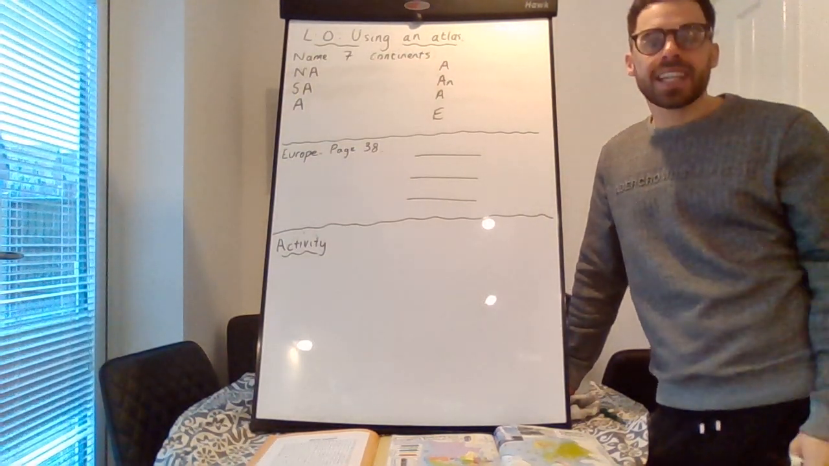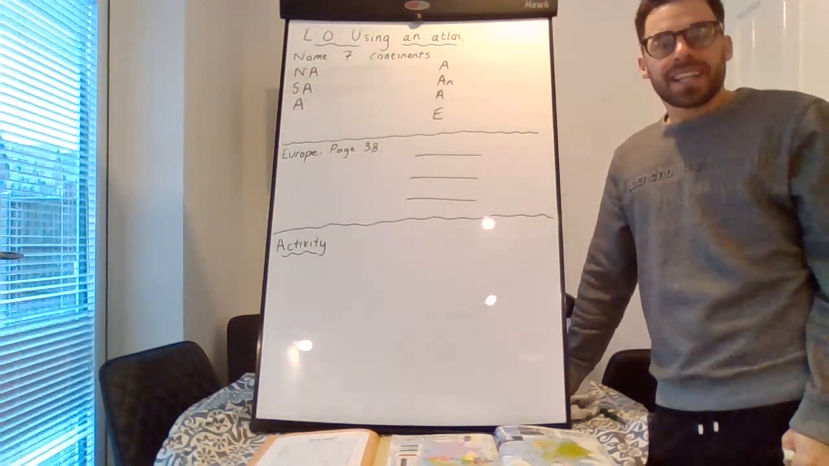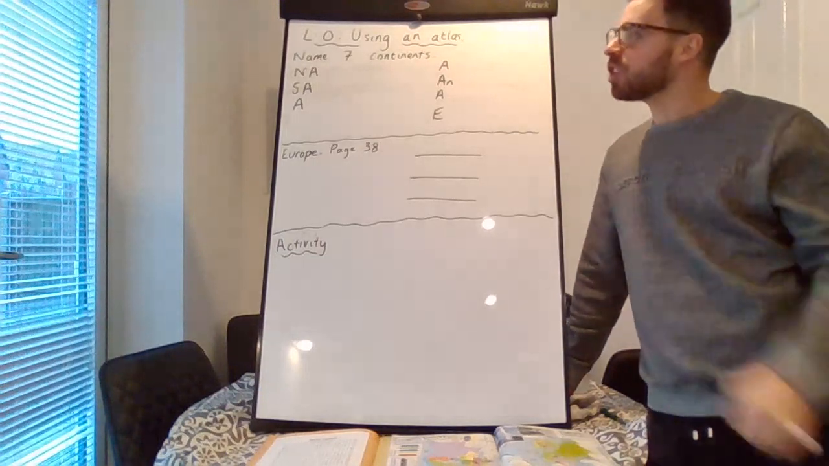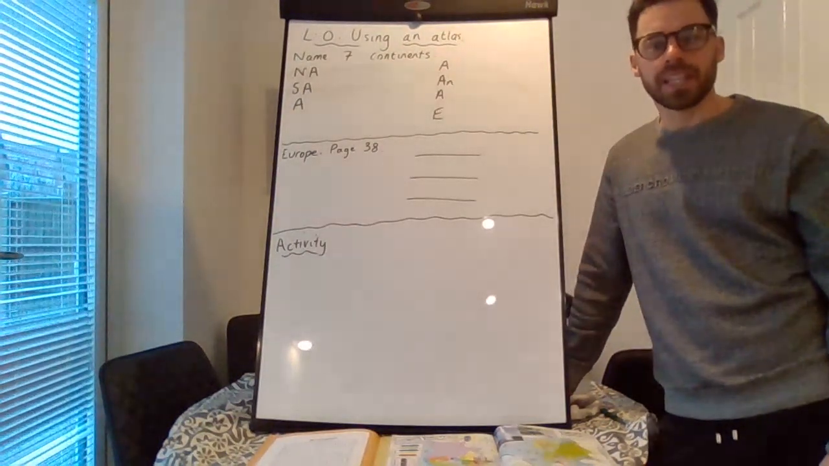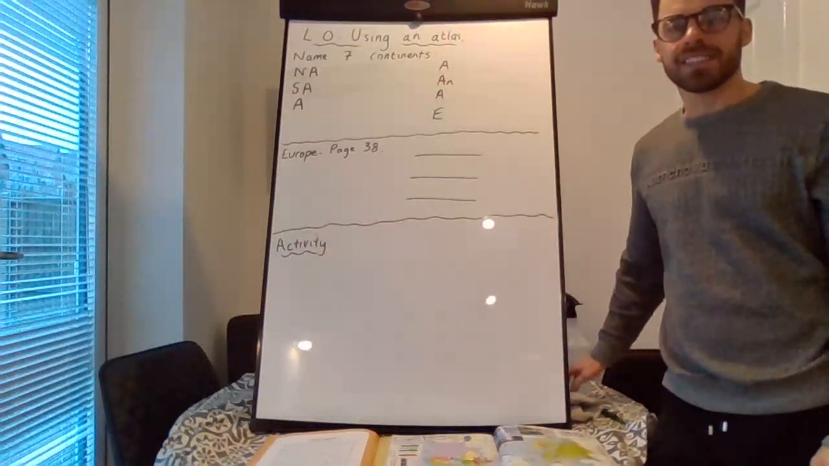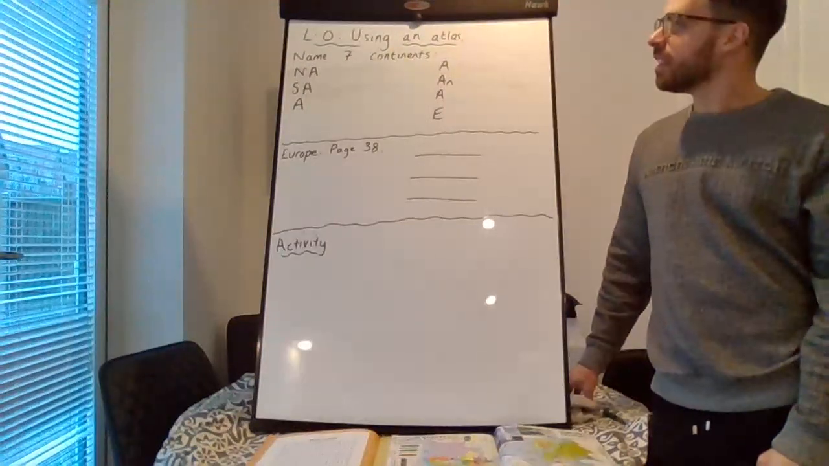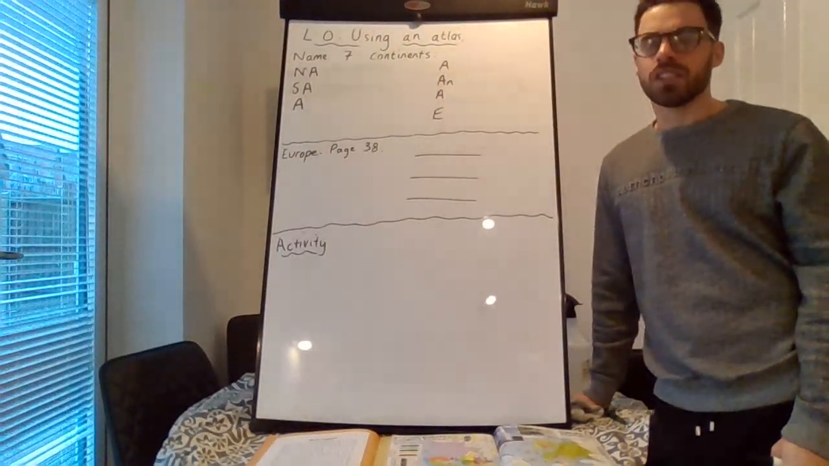Today, we're going to be using an atlas a little bit more. First job, though, will be can we name those 7 continents that we discussed last week? Remember, a continent is a large area of land, often including lots of different countries inside. Can you name those 7 continents?